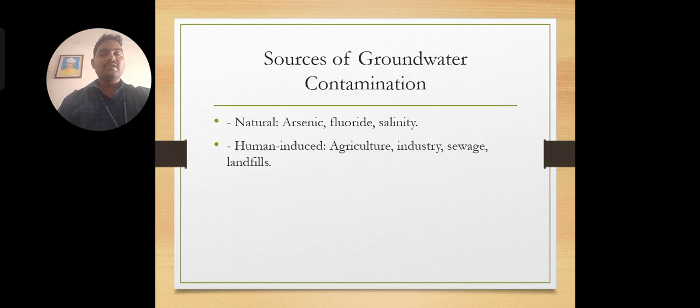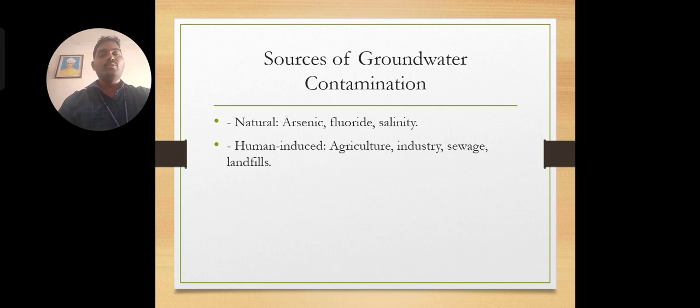And then here there are sources of groundwater contamination, natural and human induced. Here I want to discuss the natural ones. Fluoride: generally I am saying Nalgonda is contaminated with fluoride. What is the reason? Because of the rock formation itself, fluoride is released. That is the one reason the Nalgonda people are facing the problem of fluoride content. And coming to salinity, it may contain salt content. These we can call natural contamination.